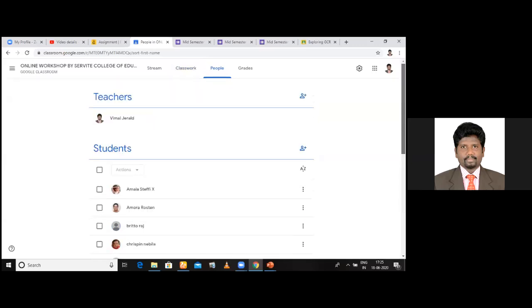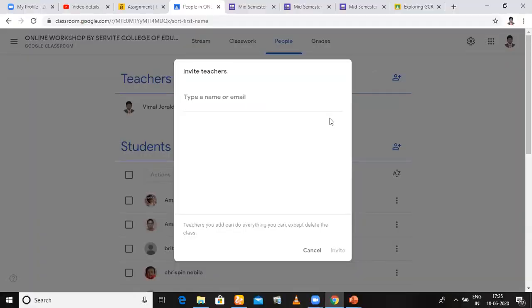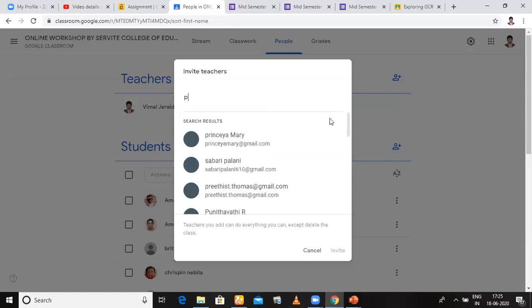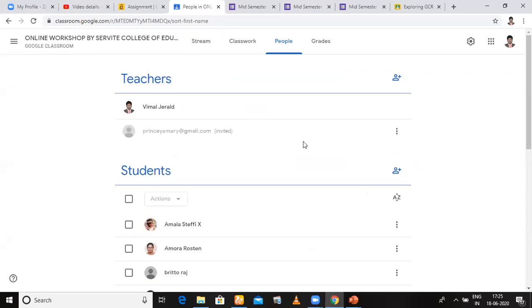Some of them are yet to join. Now you want to add a co-teacher. How should you do it? Click here. I just type the email ID of another teacher. Maybe I can get one of the sisters. I'm adding her as a co-teacher. See here, I invite. So I'm inviting the co-teacher to be part of the class. Whatever options I have, she or he can control the class. Now the invitation is sent to her, and after accepting the invitation, she will also be part of the class. She will be evaluating the assignment. She will also be posting content. She will also be able to do anything that I do.